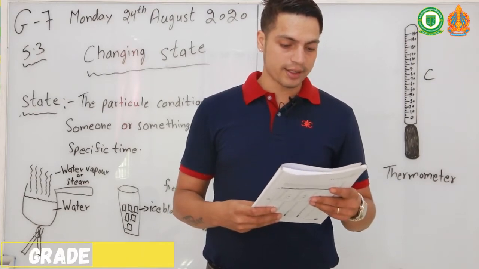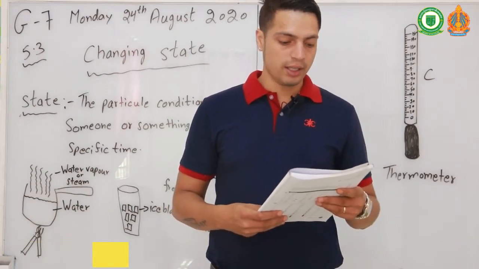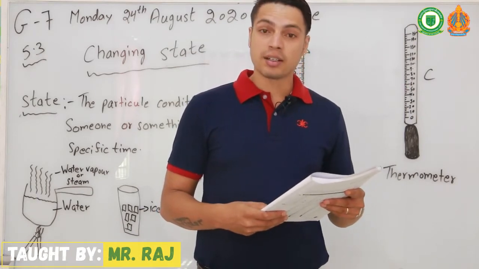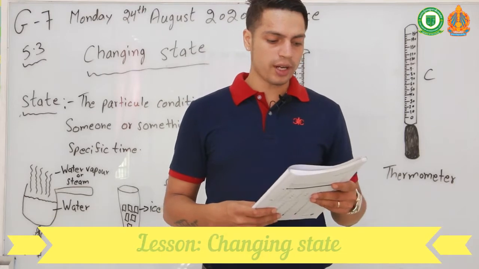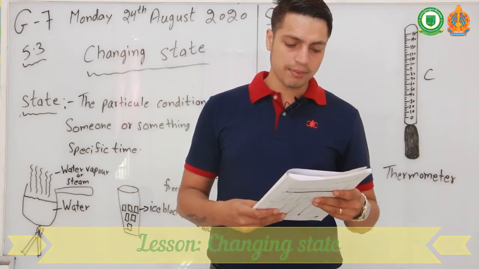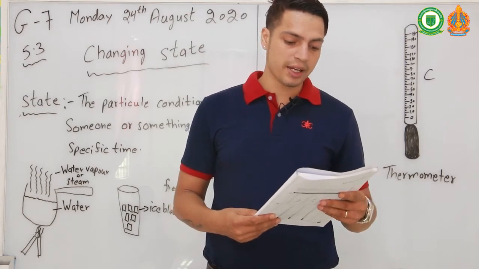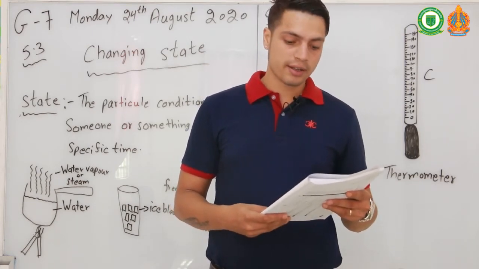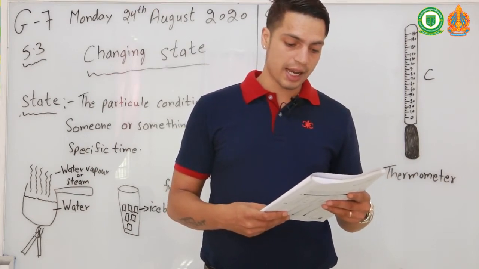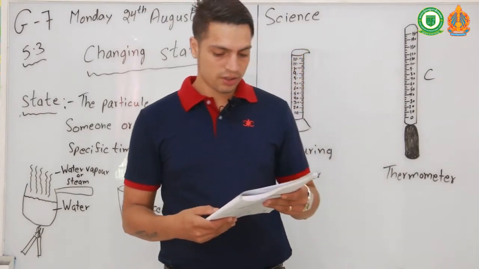If you heat water until its temperature reaches 100 degrees Celsius, it will boil. Now all of the water changes rapidly to steam. 100 degrees Celsius is the boiling point of water. If the water vapor or steam touches something cold, it condenses and changes back into liquid water. This is called condensation. If you place liquid water in the freezer, it freezes and becomes ice. These changes are known as change of state.